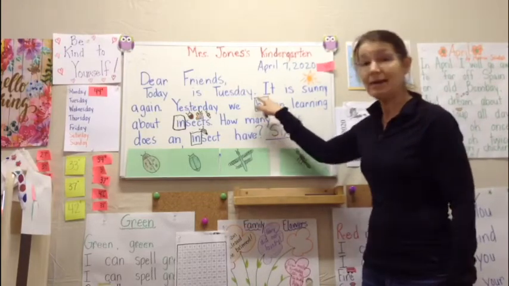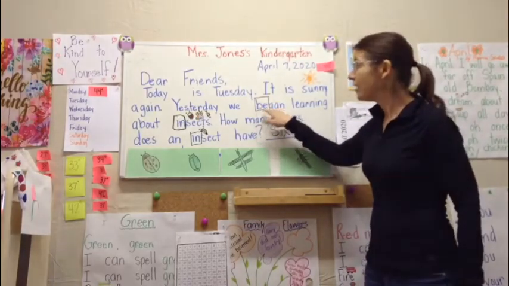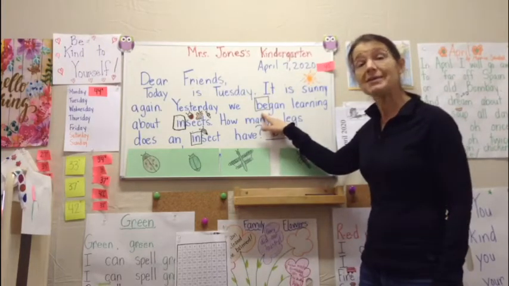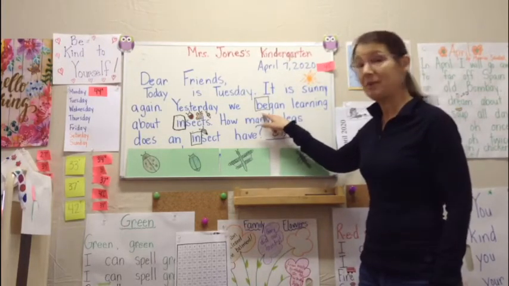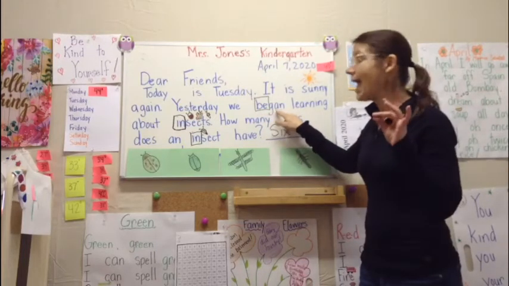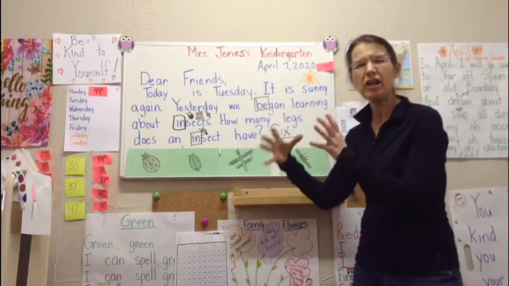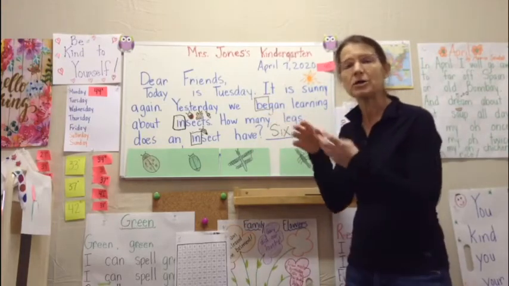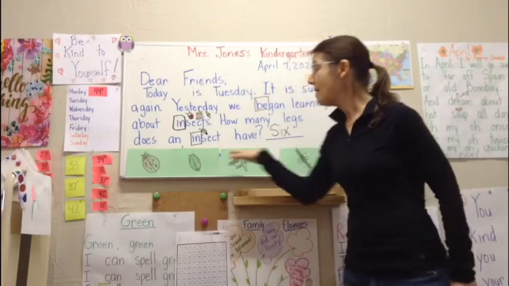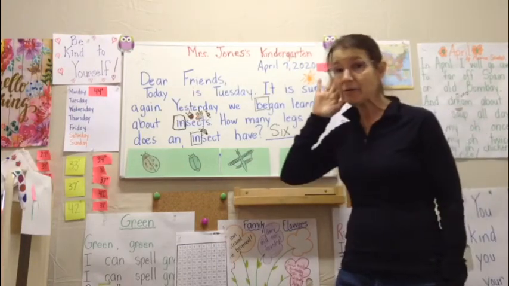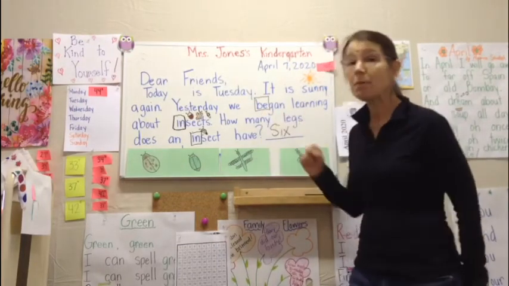The same with began. We have be, and we know how to write that word, so that would go down smooth and fast. Be, and then we would work on the second part of the word began. Be, gan. And that way we would work it apart. We could try to write it in parts. That's why we start first by hearing and counting the sounds. And then the hearing and counting is going to help us power up our writing.